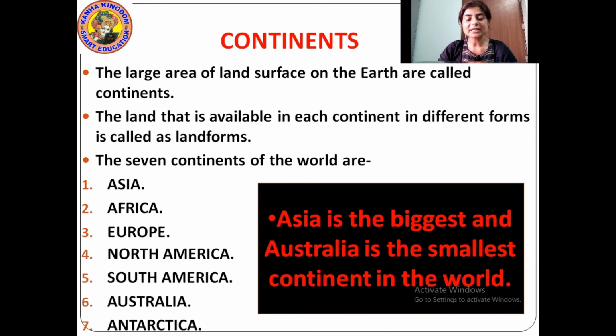And how many continents are there? There are 7 continents: Asia, Africa, Europe, North America, South America, Australia and Antarctica. Asia is the biggest continent in the world and Australia is the smallest. Okay?